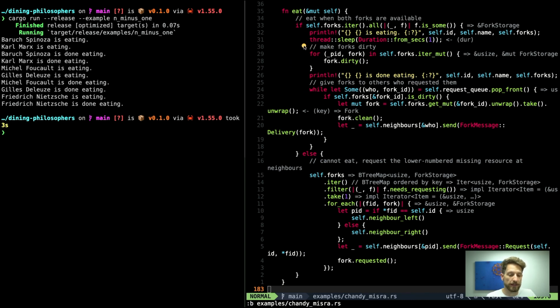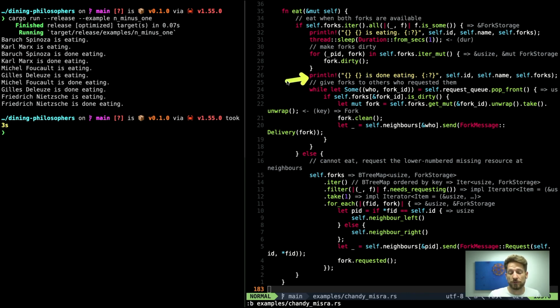We will eat in any case. Then this is our sleeping. Now we are creating it from seconds and not from milliseconds, but it's still 1 second. And then from there, we are making our forks dirty because we finished eating. This is done here. We are using an iter_mut to get mutable references. And once we have that, we can make the fork dirty.